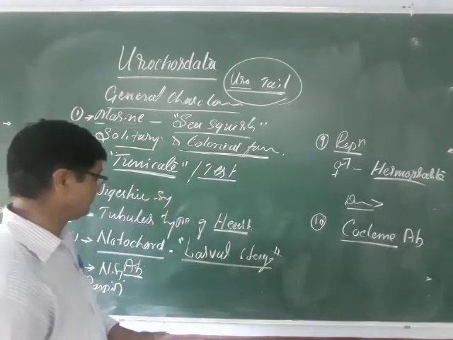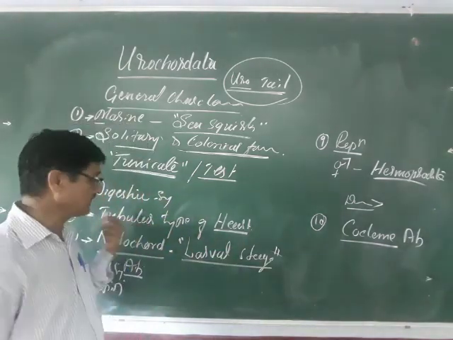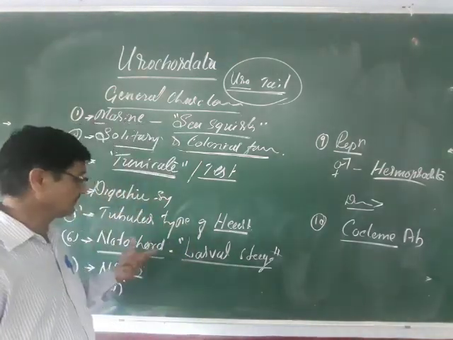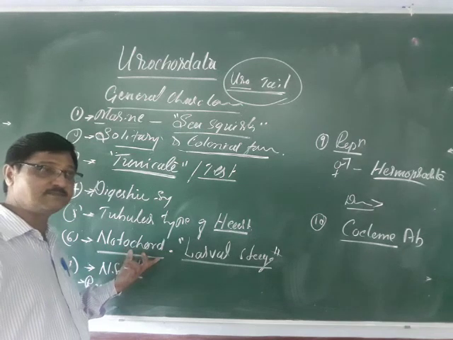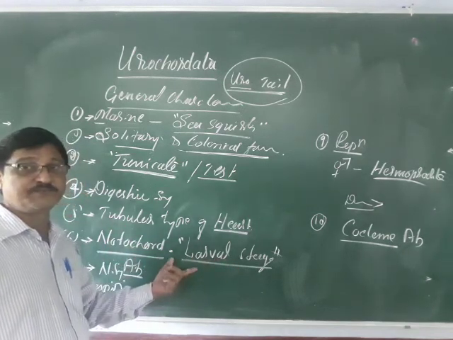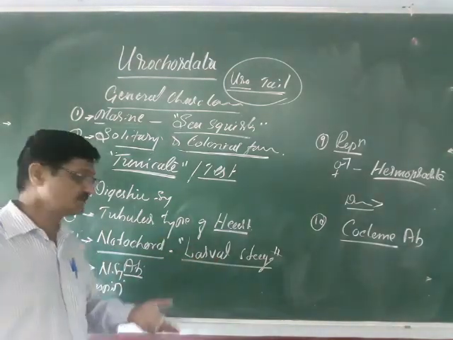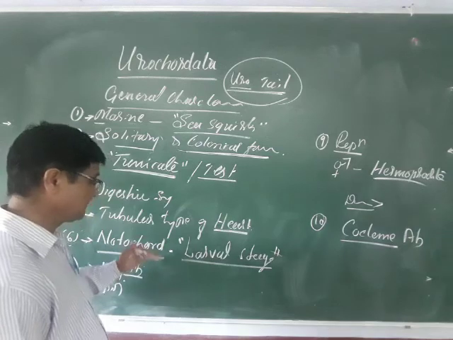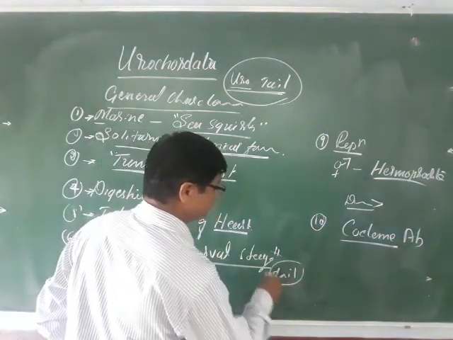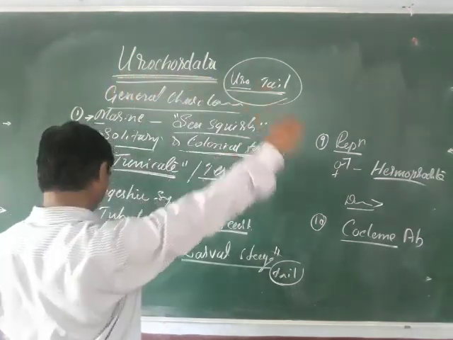The digestive system is complete here, and the circulatory system is open type, with a simple tubular heart. The notochord is the skeletal system, but it is present only during the larval stage and is replaced in the adult stage. It is present only in the tail region, and as a result they are termed urochordates, remember.